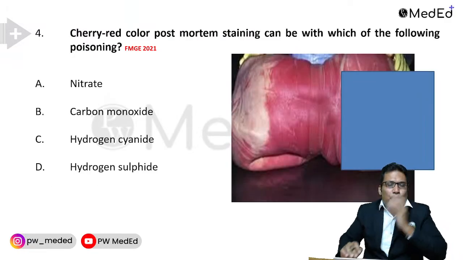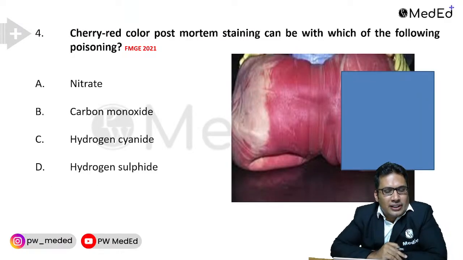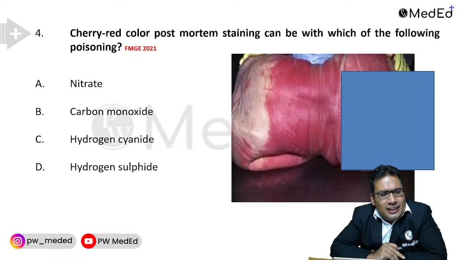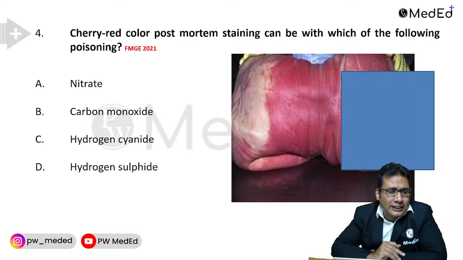Next is the fourth question. My dear students, this is the fourth question about postmortem staining. Postmortem staining, rigor mortis, all these are very commonly asked in the exam. Here is the question: cherry red postmortem staining can be seen in which of the following poisonings? This is very, very simple. Cherry red color.